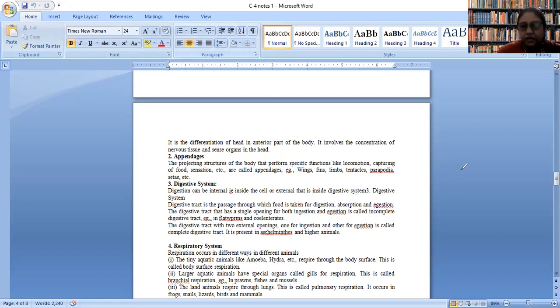Consider there is a cell, the food is engulfed by it and the digestion is occurring inside the cell. I can call it internal digestion. So in this case, it occurs inside the cell.